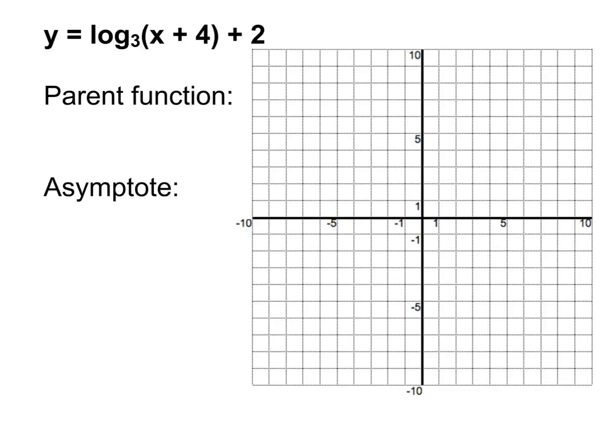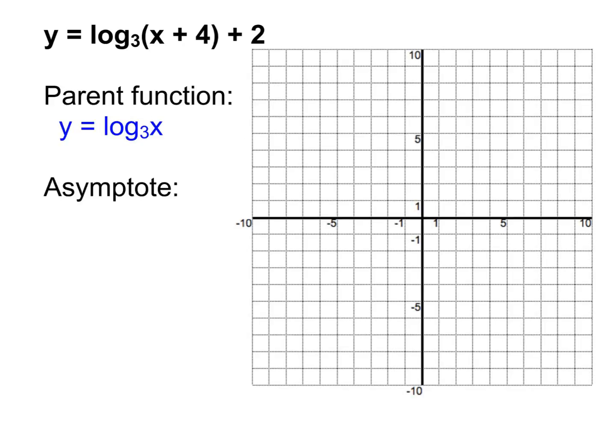So first of all, the parent function, remember, is what we're left with after we take away any transformations. And in this case, the plus 4 and the plus 2 both represent transformations because they're adding or subtracting within there. So notice what that leaves behind for our parent function. Our parent function here is y equals log base 3 of x. Just like an exponential could be 2 to the x or 3 to the x, it's just some number to the x. A logarithm parent function is log base something of x.